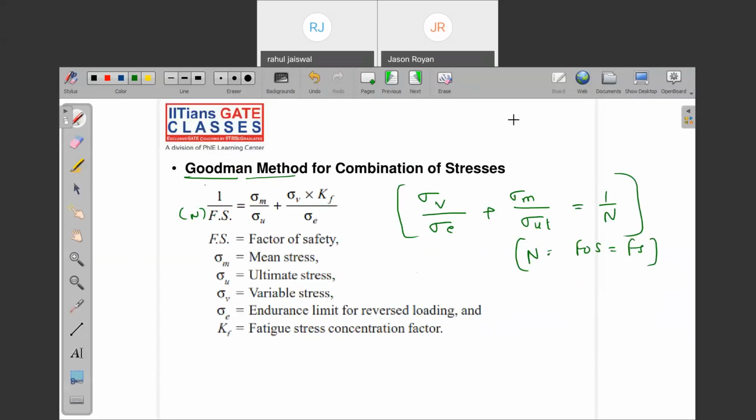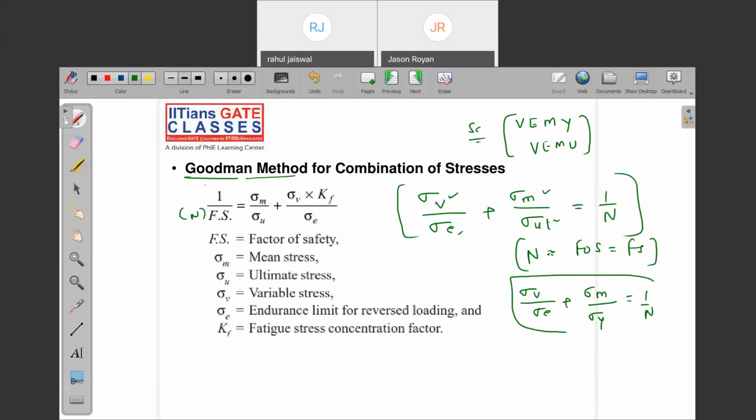I will tell you a shortcut. Remember like this: Goodman to Soderberg. What is the meaning of it? That means in place of ultimate stress, yield stress will come. And this formula is for what? Soderberg.